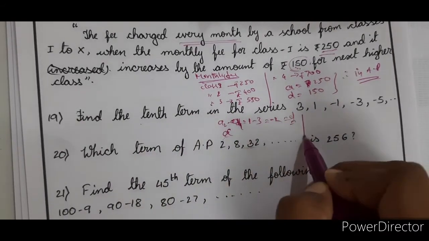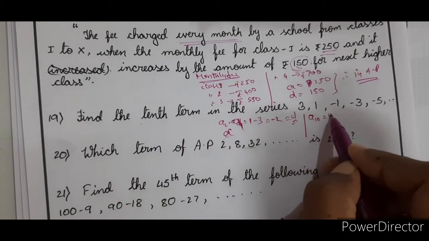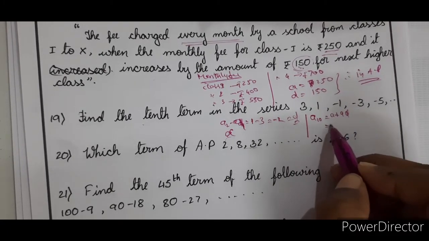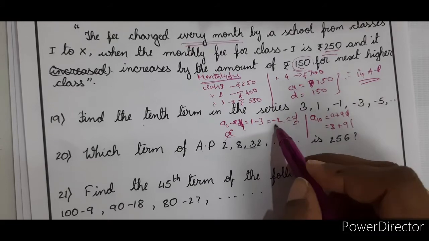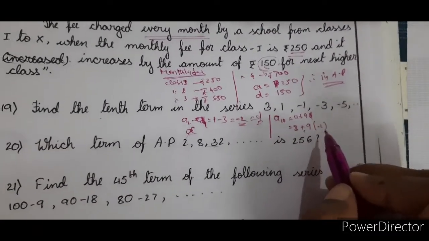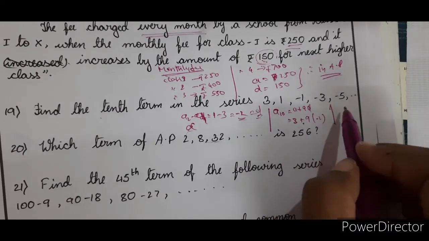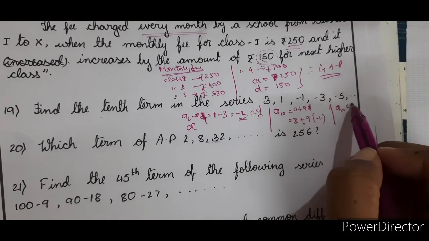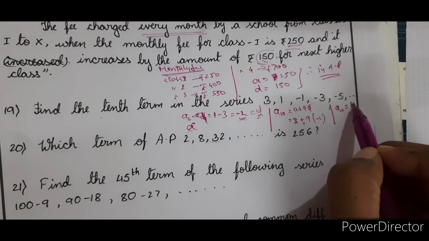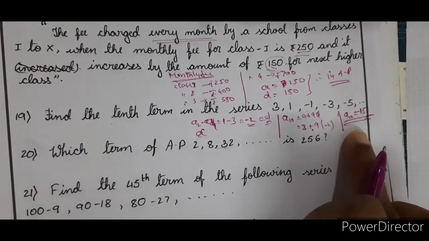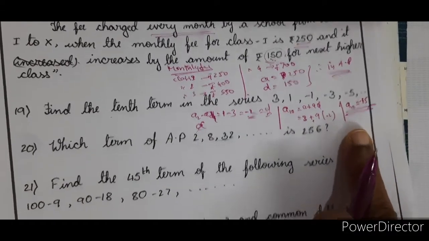What is asked? The 10th term. A10 is equal to A plus 9D. Directly writing, A is 3 plus 9 into D, which is minus 2. 9 into minus 2 is minus 18. Minus 18 plus 3 is minus 15. So the 10th term is minus 15.